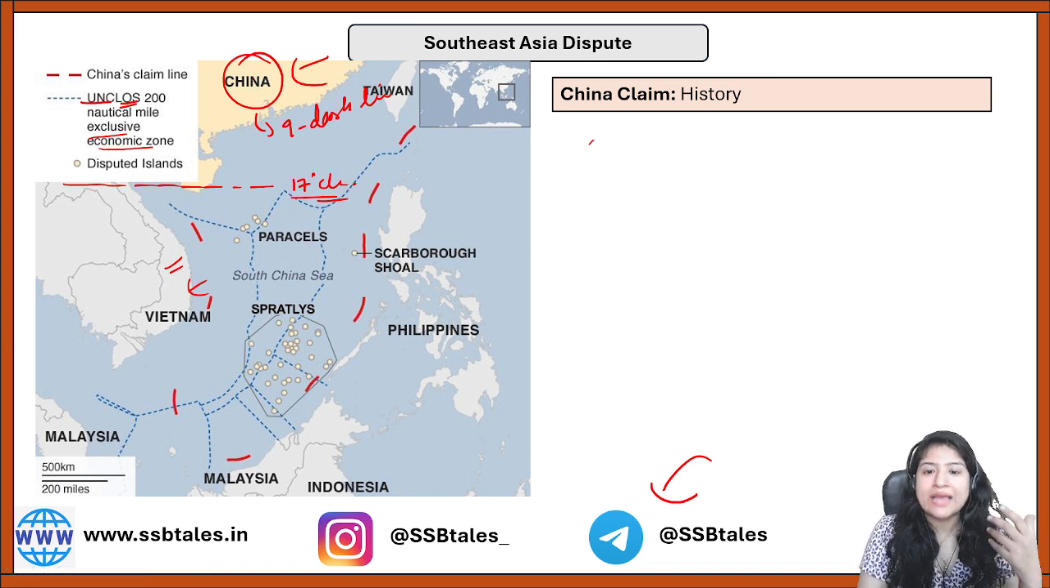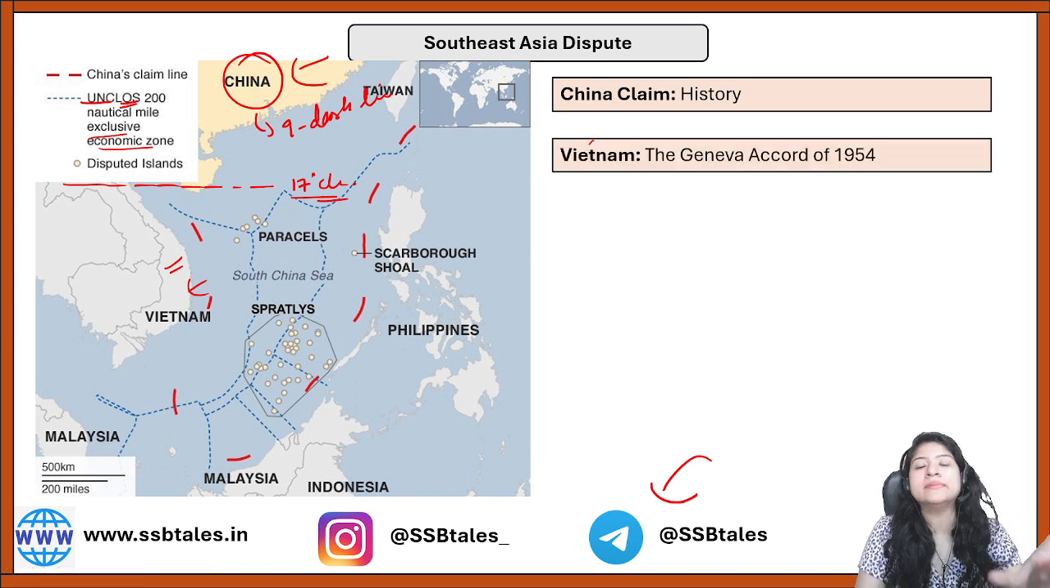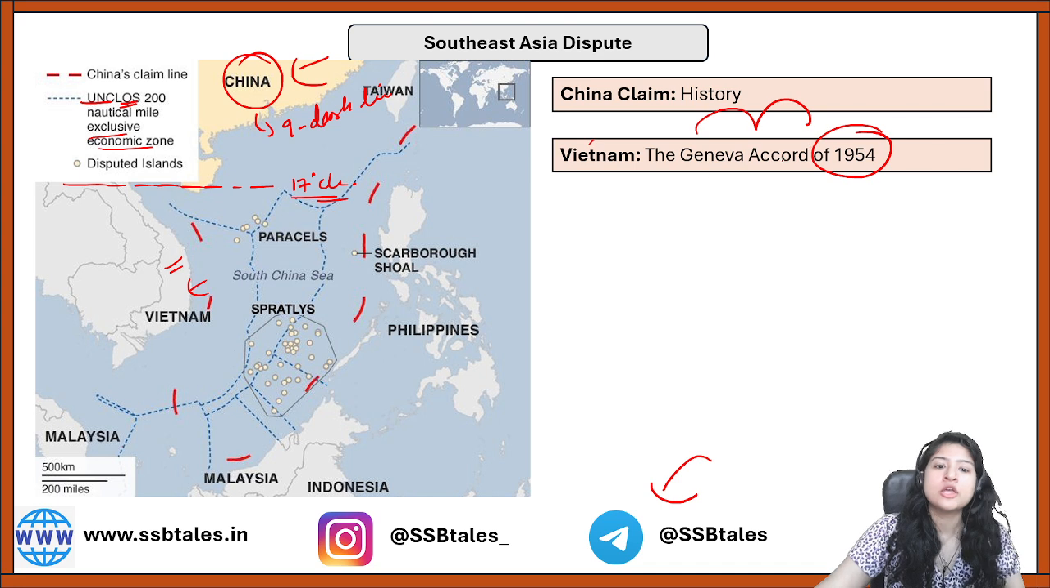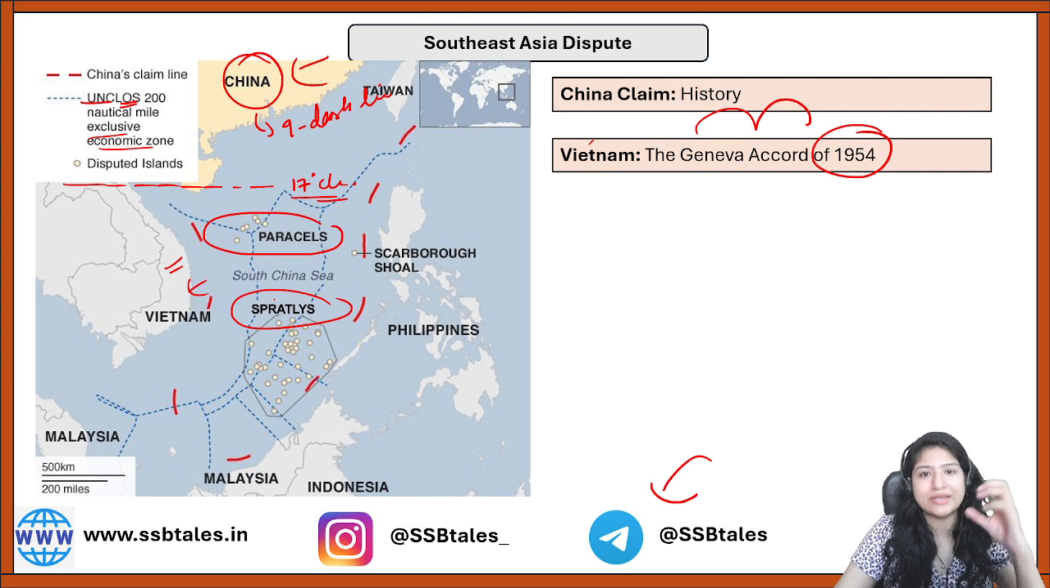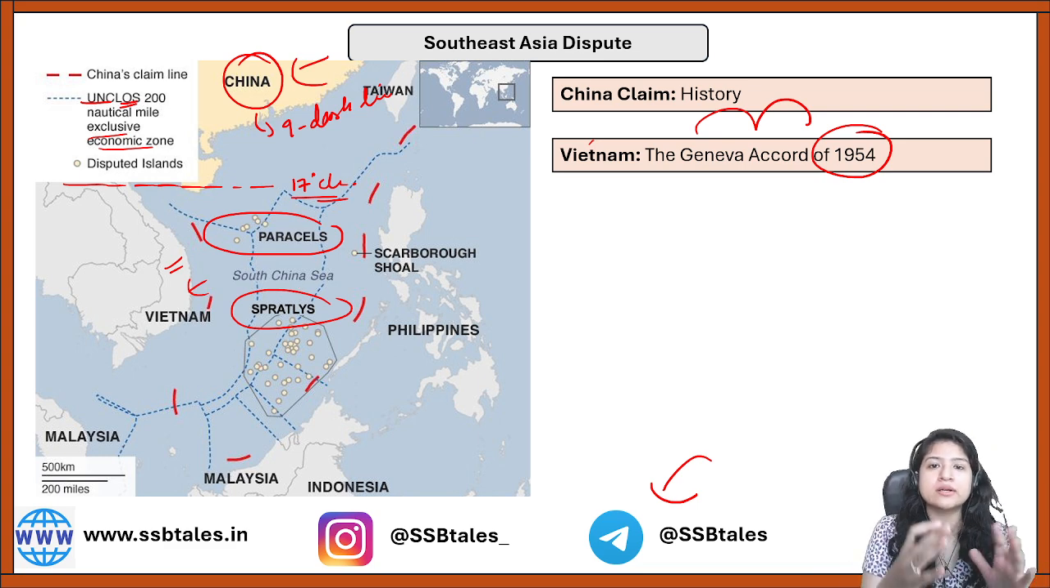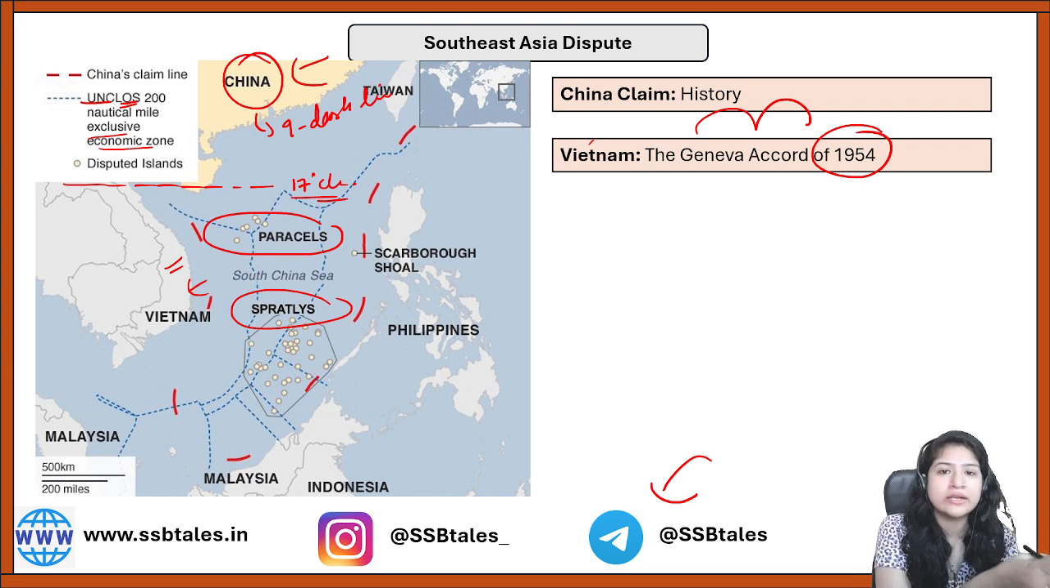This agreement that was signed is known as the Geneva Accord of 1954. As per the accord, the Paracel group of islands and the Spratly group of islands should technically fall under the Vietnam region. So Vietnam is giving this reason for why Paracel and Spratly Islands are under Vietnam territory.